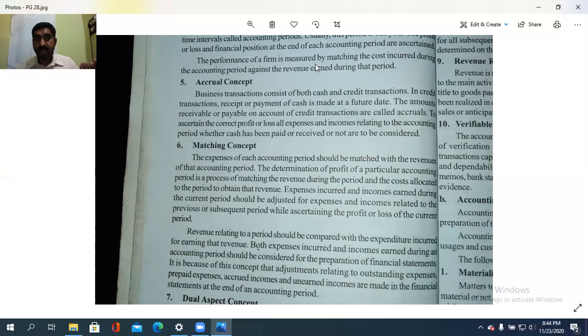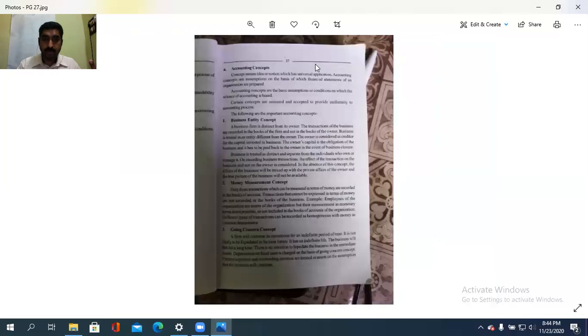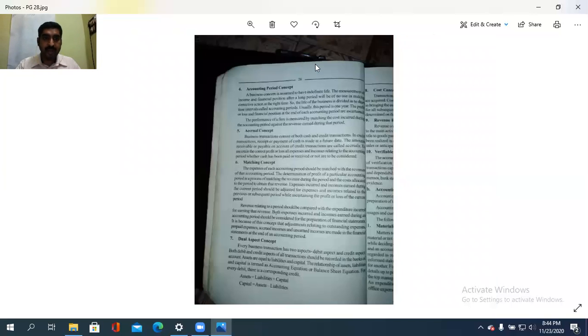So we see what all concepts now: business entity, money measurement. Then third one is what? What was the third? Going concern means continuously. Then fourth is accounting period. Fifth is accrual. Then matching concept.